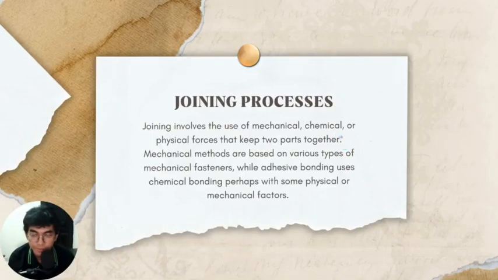Joining process. The next slide is joining process. Joining involves the use of chemical, mechanical, or physical force that keeps two parts together. Mechanical methods are based on various types of mechanical fasteners, while adhesive bonding uses chemical bonding, perhaps with some physical or mechanical factors. Okay, we go to the next.